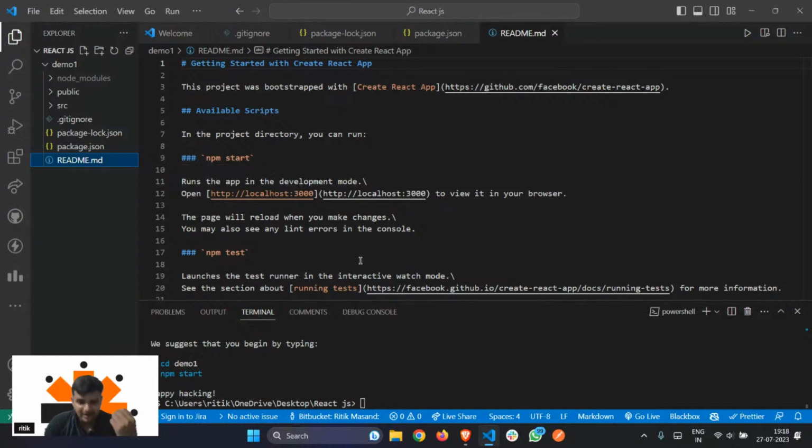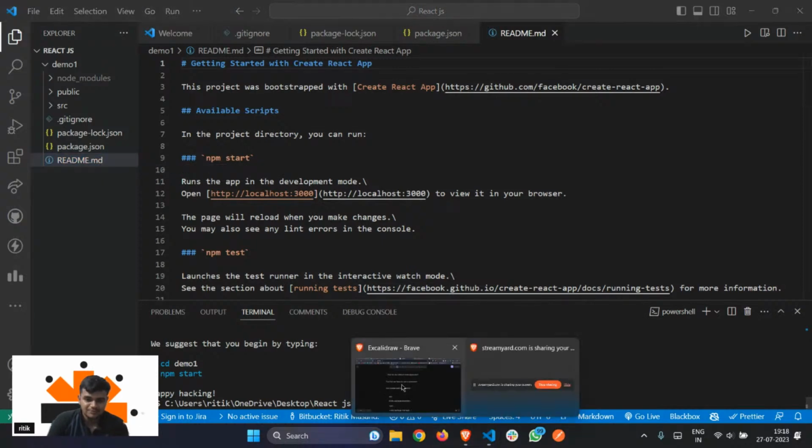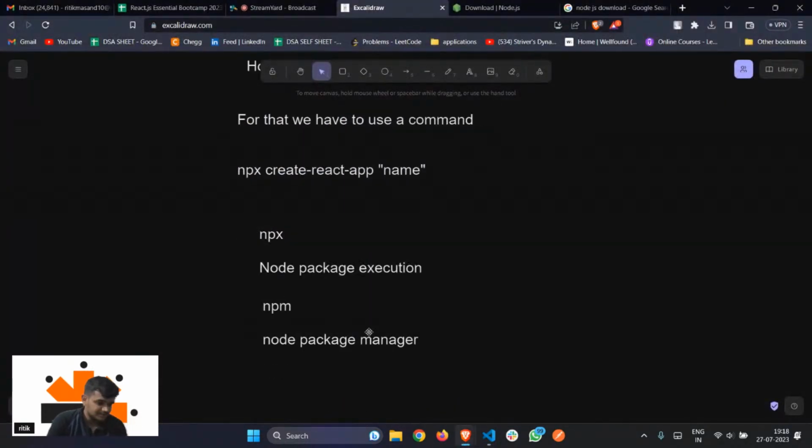So that is why we use npx. Here is the need of npx. We need npx to execute the commands that are made using npx.